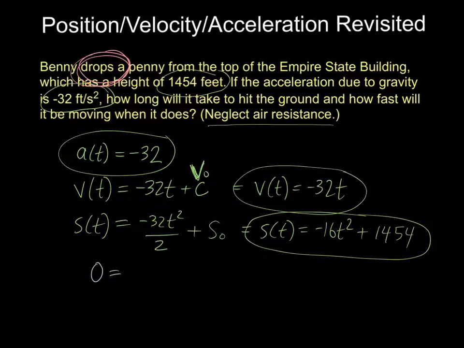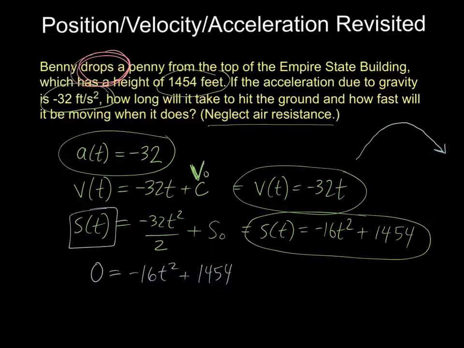0 equals negative 16t squared plus 1454. Okay, s of t is the position, or the height in this case. We're doing one-dimensional motion along a line. In physics class, you'll do projectiles that travel, and you've got some x parts and some y parts. We're just doing something that, in this case, goes straight down. And we are mapping its position and its velocity over time. So what I know is the case is that my position is 0 when the penny hits the ground.